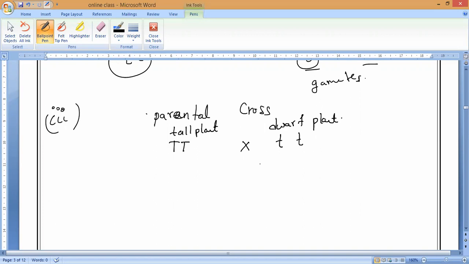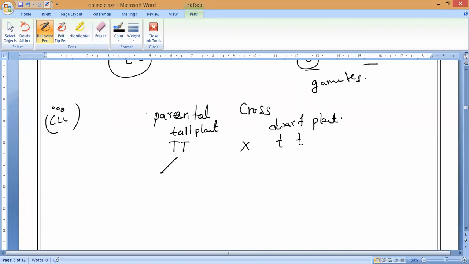That is called the F1 generation. Understand? In this F1 generation, or first generation, which consists of all tall plants, only one factor is inherited from each parent, which is carried in the gametes. So if we cross all this, let me take the first factor now.